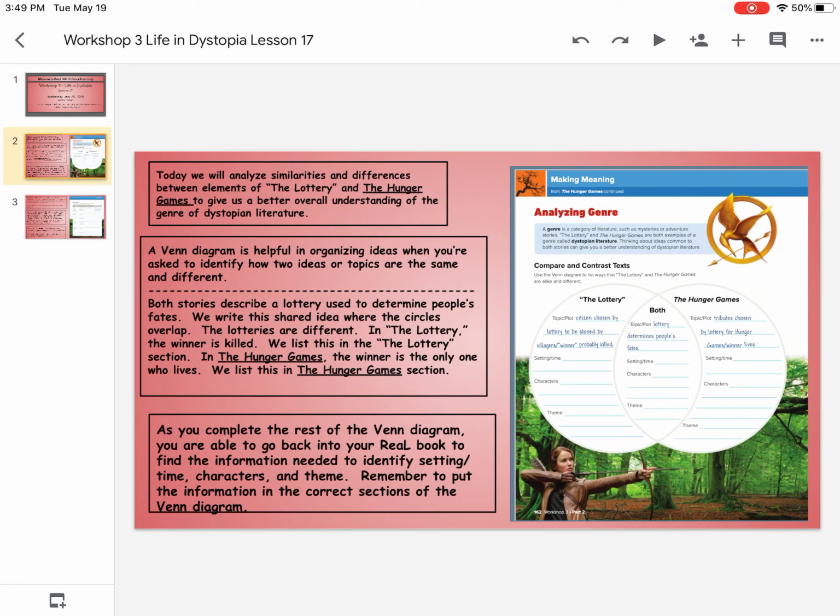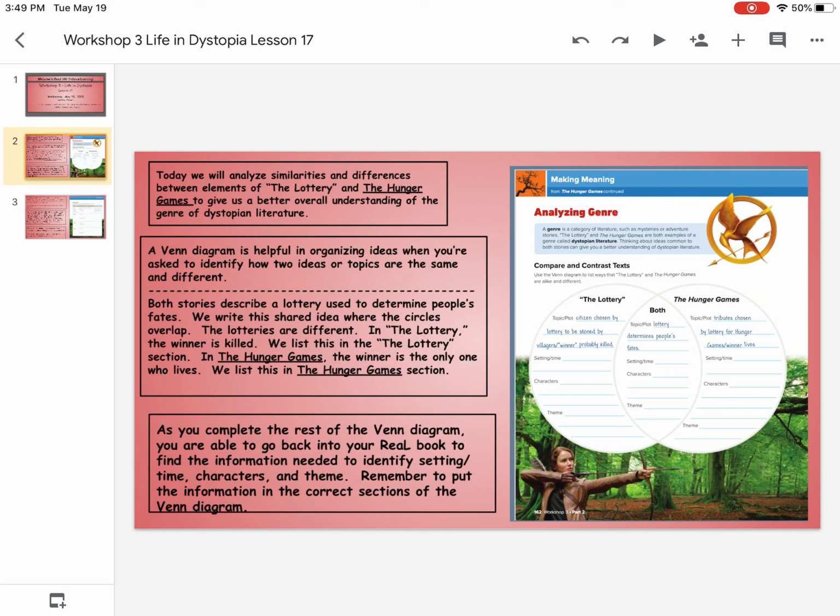The winner, in air quotes, is probably killed. In The Hunger Games, the winner is the only one who lives. So we list this in the Hunger Games section, where it says topic/plot: tributes chosen by the lottery for the Hunger Games, and the winner lives.